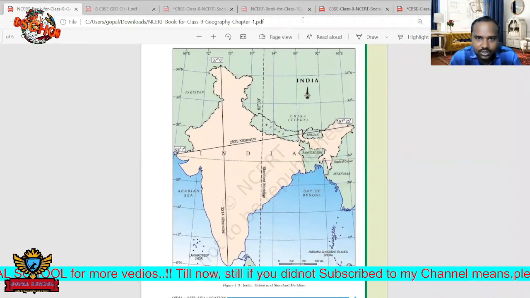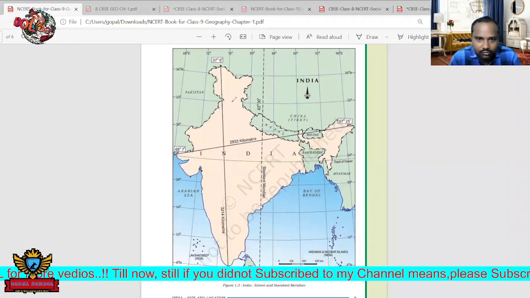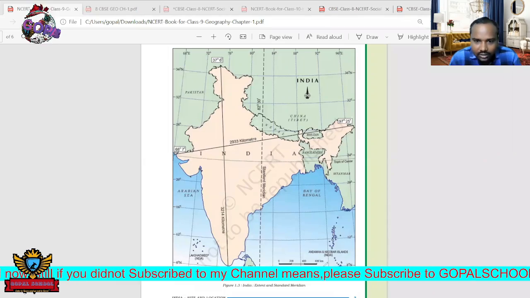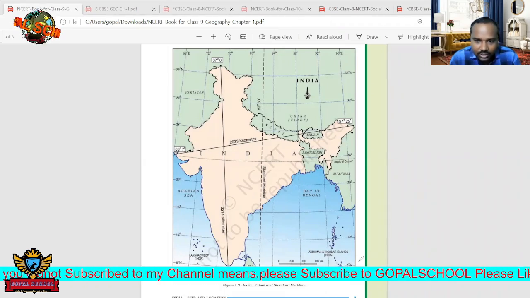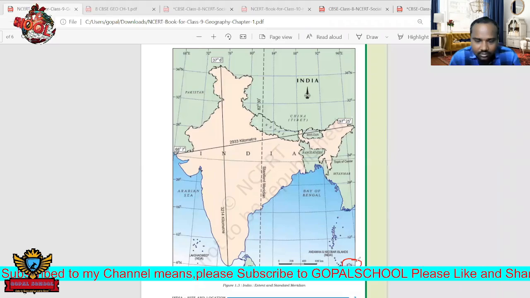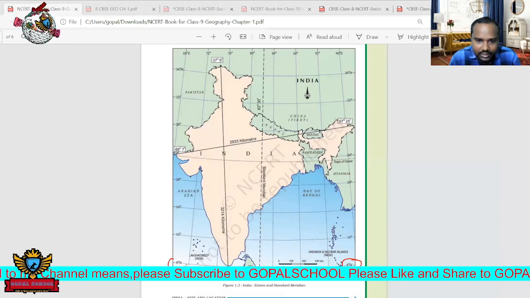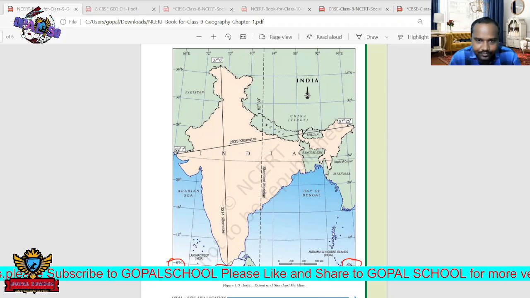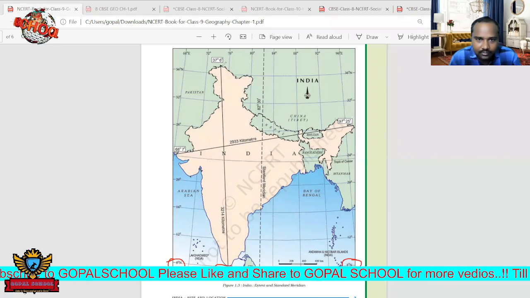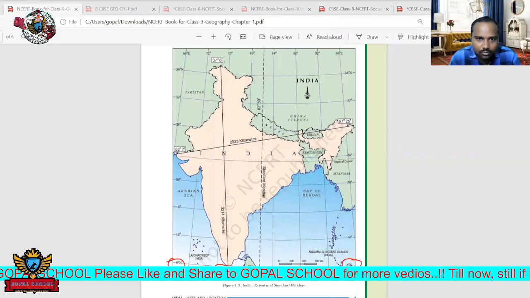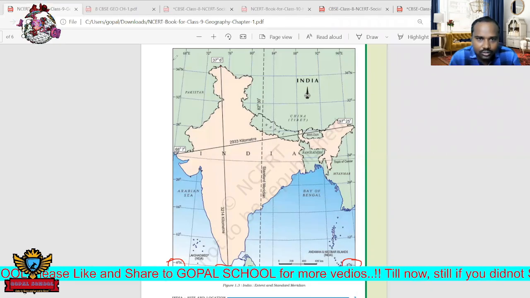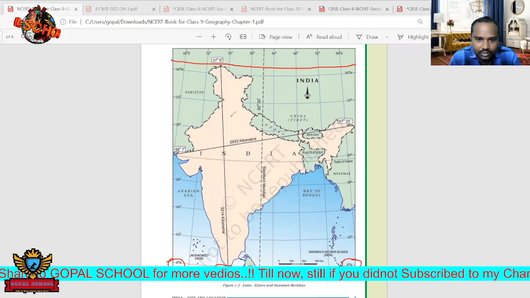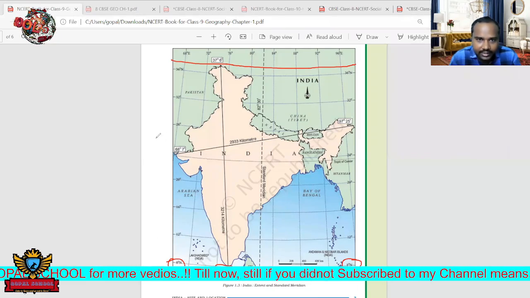By seeing this picture, you can understand everything. First one is India's extension. I said in the starting that India is extended in latitudes, starting from 8 degrees north. Here we can see this 8 degrees north latitude, where India starts. The uppermost part is here, where another latitude passes. These are the two latitudes India extends between.